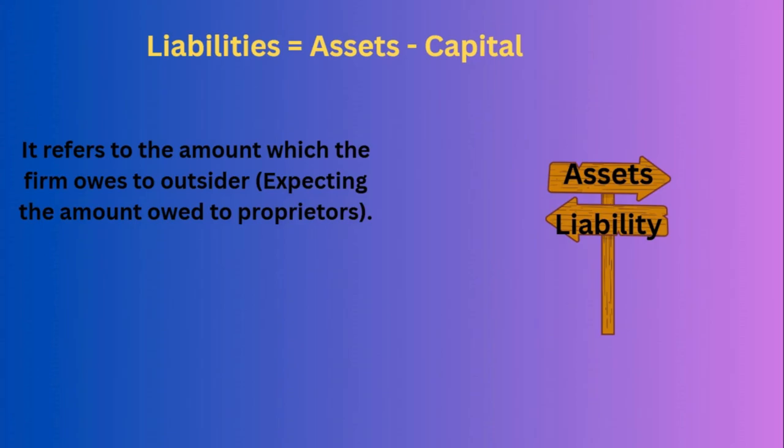Again, you are making a digital board in your electrical shop. You are decorating it with some lights so that customers come to know there is a shop here, where we can go and buy all electrical items, right? So you are doing some advertisement. You invested 2 more lakhs there, but you don't have 2 more lakhs. So you borrow from outsiders. That is called a liability. You have to repay the amount. You have to sell the product, earn money, and repay the amount. So that 2 lakh rupees is a liability.